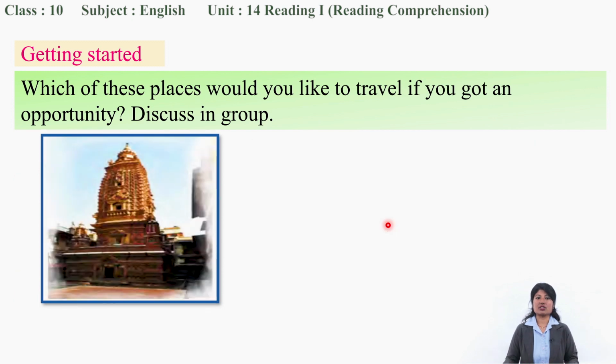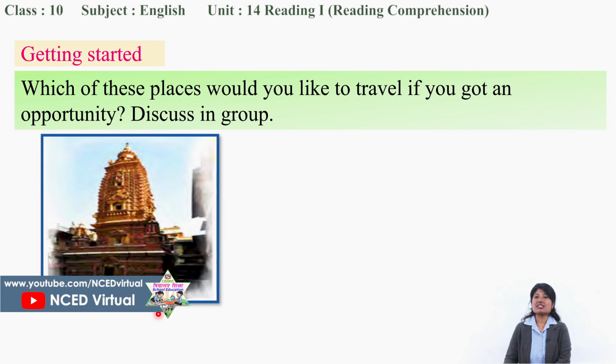The third picture. This looks something different from the pictures that we have discussed before, right? So what's the difference? Style. Yes, the style of this monument is different. So what is it? Is it a temple?